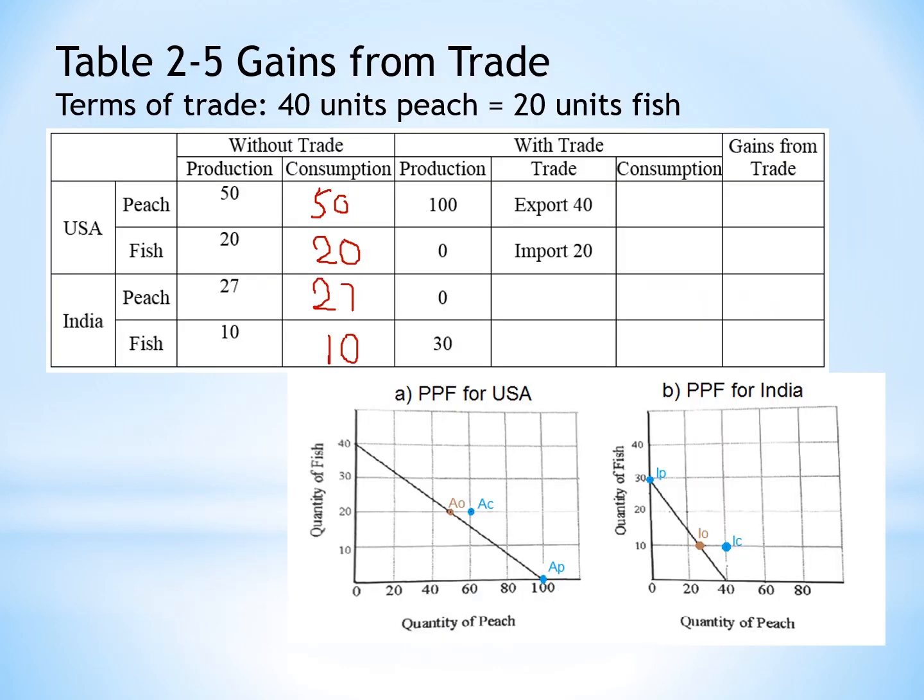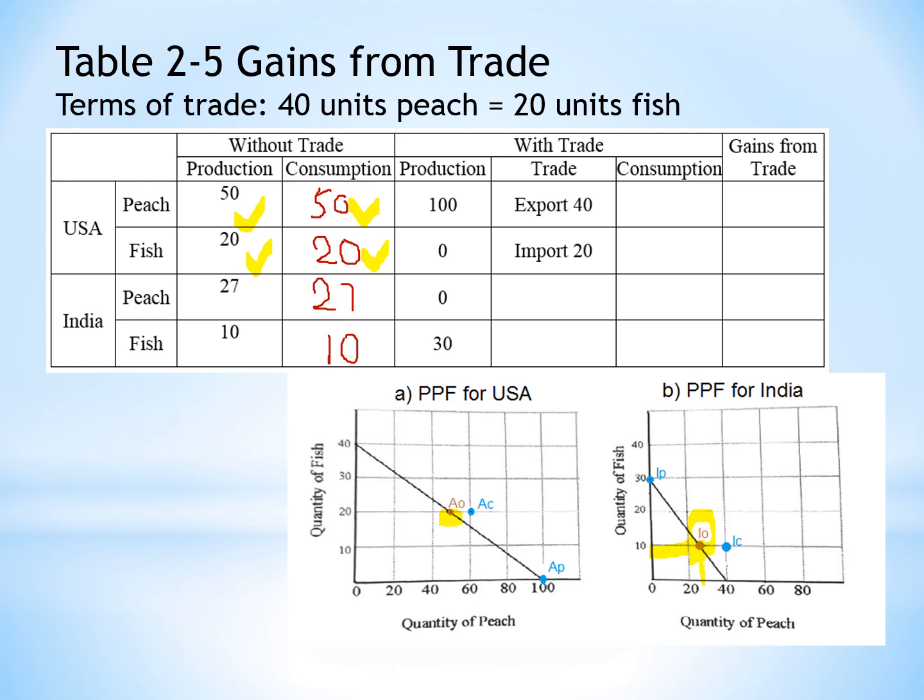We can find out that the production of 50 peach and 20 fish is in fact over here at point A. So that is what we can consume. All right, as for India, they can produce at this point over here. So 2/3 of the resources makes peach and 1/3 of the resources makes fish. That's why they can consume at point A prime over here on the PPF.